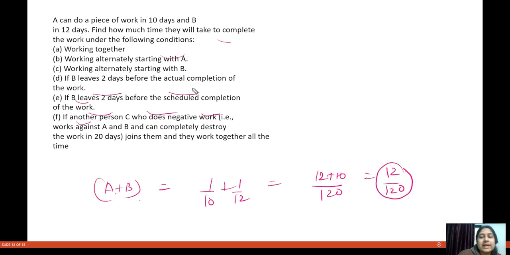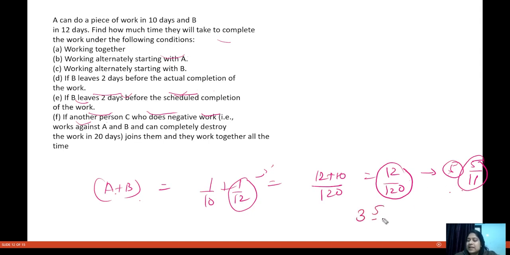So 2 days before the actual completion of the work means, see, actual completion requires how many days? Find how much time will the complete work take under the following condition. If B leaves 2 days before the actual completion of the work, that means this 1 by 12 of the work will not come. So the actual amount of time we require is 5 by 11 days. Okay, 5 by 11 days. If B leaves 2 days before the actual completion, then till that time 3 by 11 times of the work will be done. You can calculate this from here.